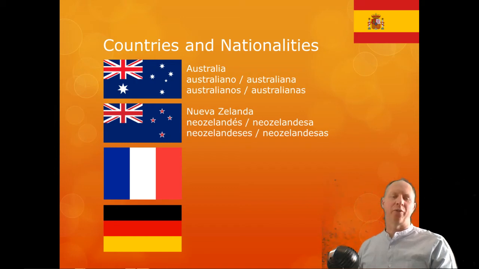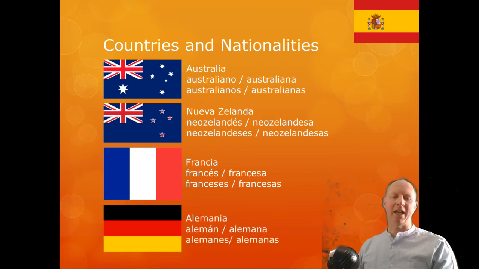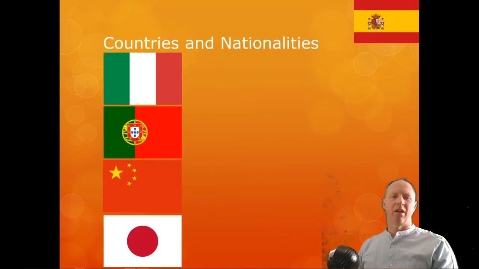And a New Zealander is un neozelandés, and the endings change in the same way as they did for Inglés and Escocés. Okay, France is Francia, and French is Francés. Germany, Alemania, and German, Alemán. Okay, Italy, Italia, Italian, Italiano.